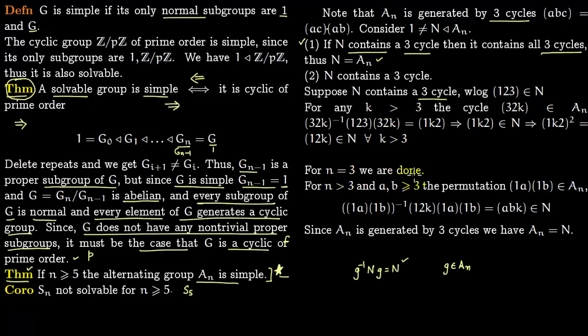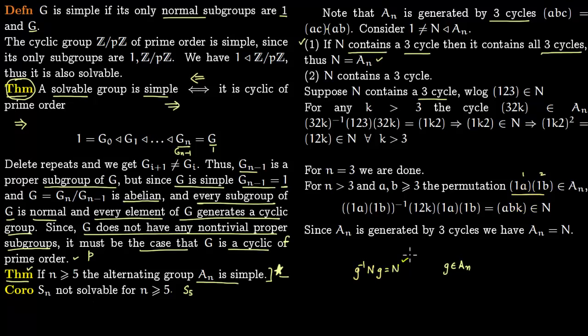For n equal to 3, we are done. We don't have to do anything, because A3 itself is a cyclic group. For n greater than 3, and say a and b greater or equal to 3, you consider this permutation. This lies in An because this is an even number of transpositions, 1 transposition and 2 transpositions. So 2 transpositions.